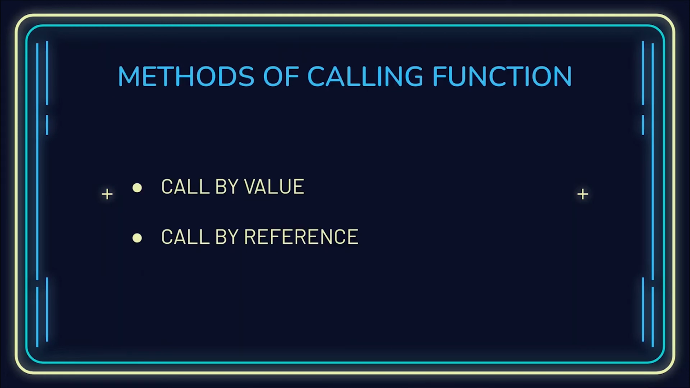Now we'll be looking into the methods of calling a function. You have already seen function call, right? It can be done in two ways. One is call by value and one is call by reference. We will be looking into each one of these.